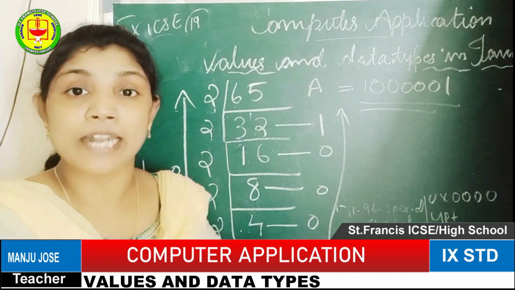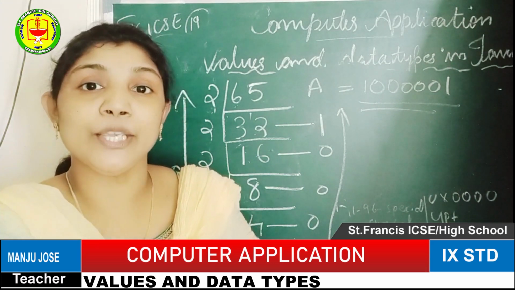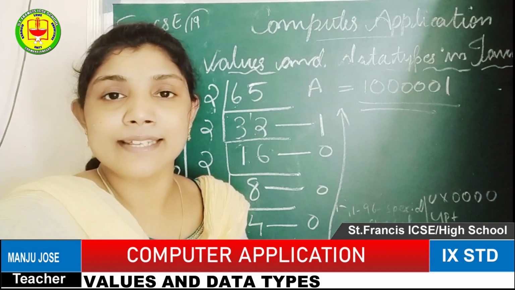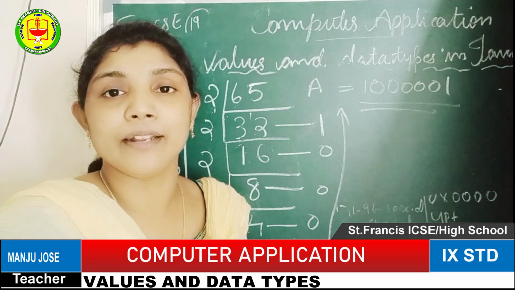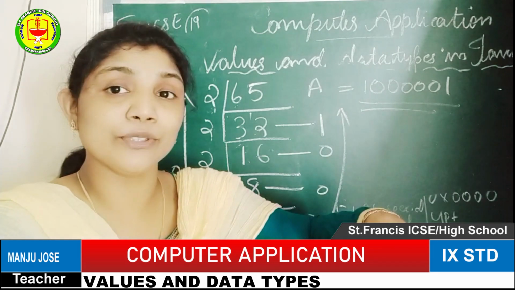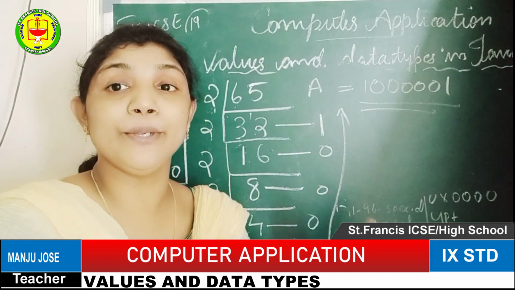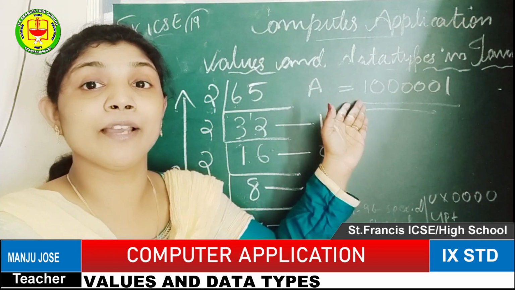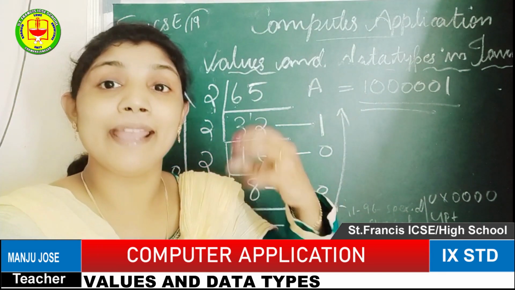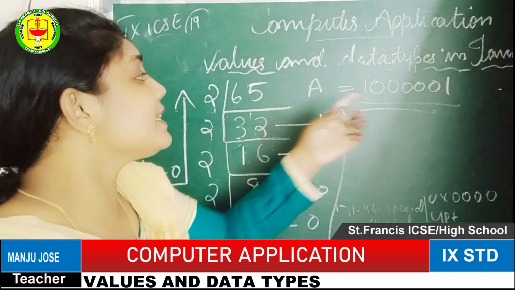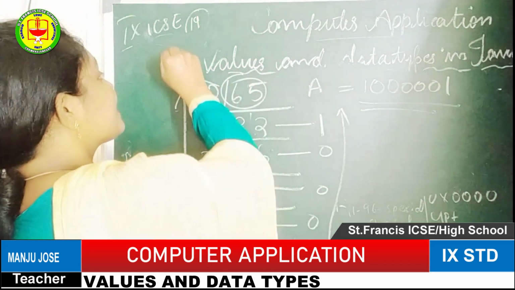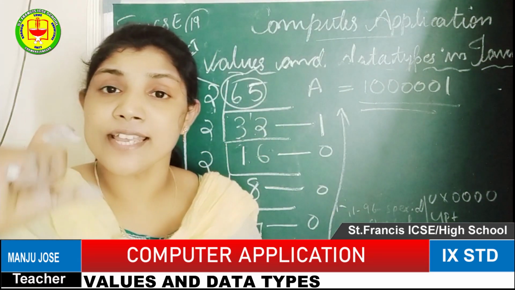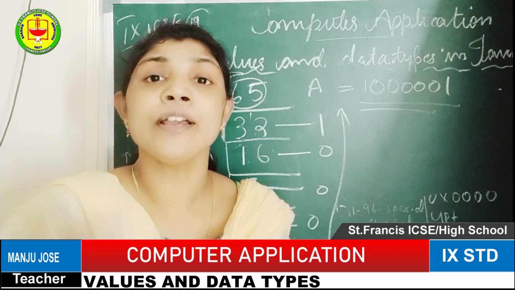This much conversion is done between the user and the computer. Once you try to enter one letter, it is not possible for the computer to understand it directly. So before reaching the processor, this conversion is done by the translator. Only after the translator does the processor get the value. Then it identifies what the user entered. This value is known as an ASCII value. Each and every keyboard key has its own ASCII value.